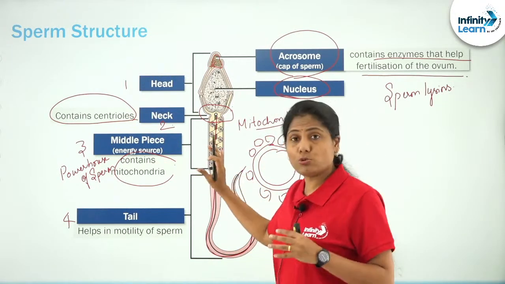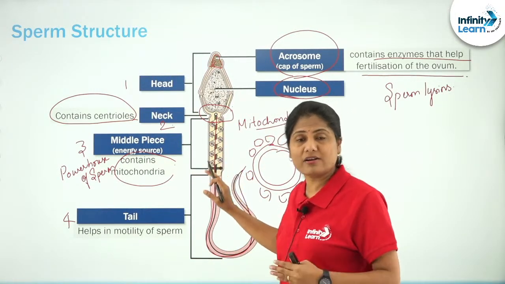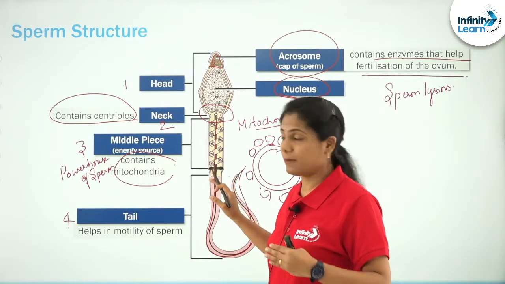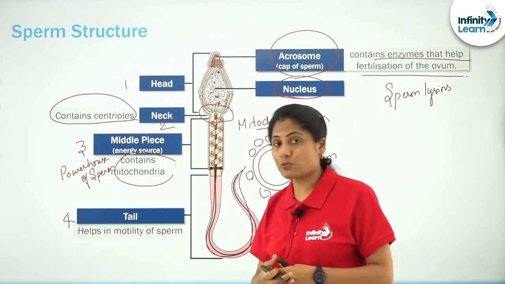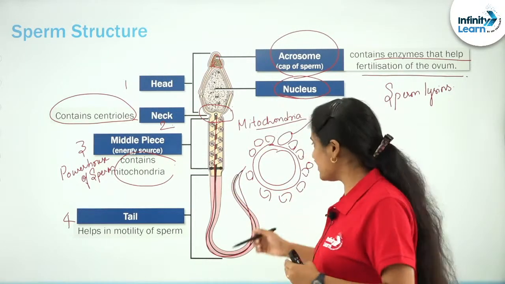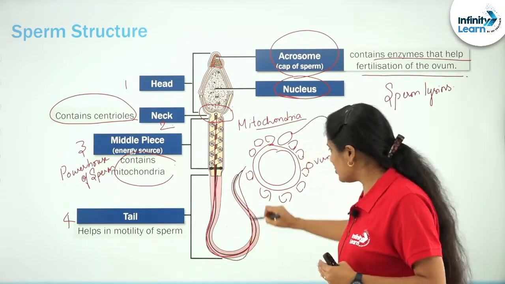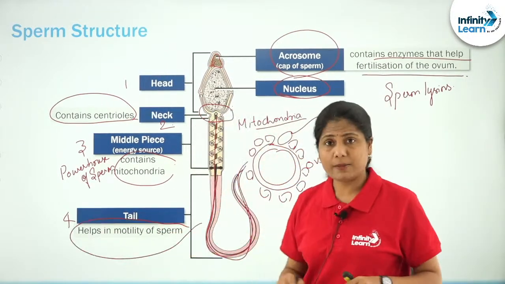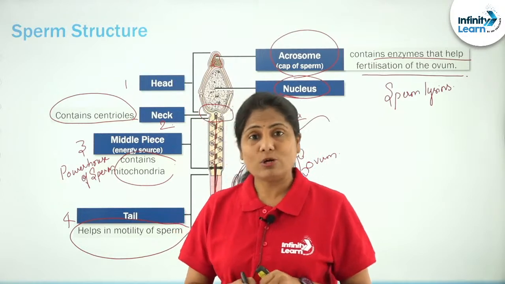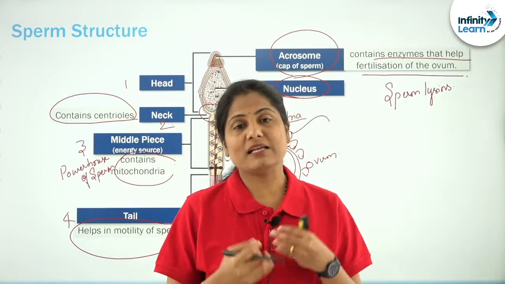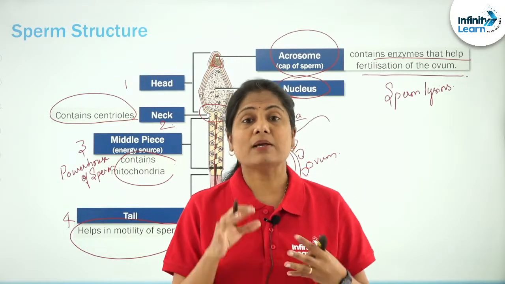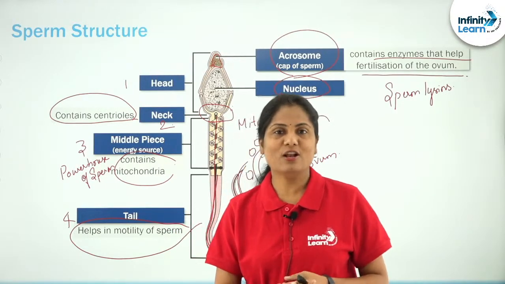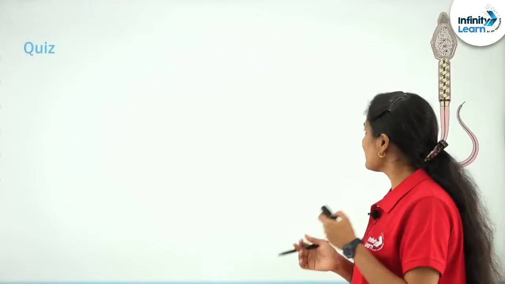The middle piece will have lots of mitochondria which are providing energy for the motility of the sperm, which is why it is referred to as the powerhouse of the sperm. And the tail with its axial filament is actually helping with the motility. This is the only cell in the males which has this flagellum, right, which is actually helping with the movement for a long distance, in fact.